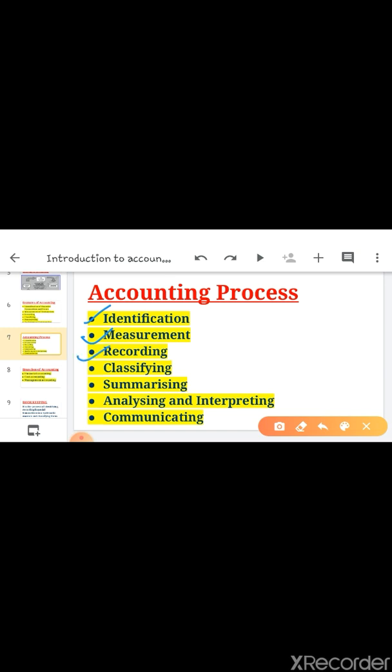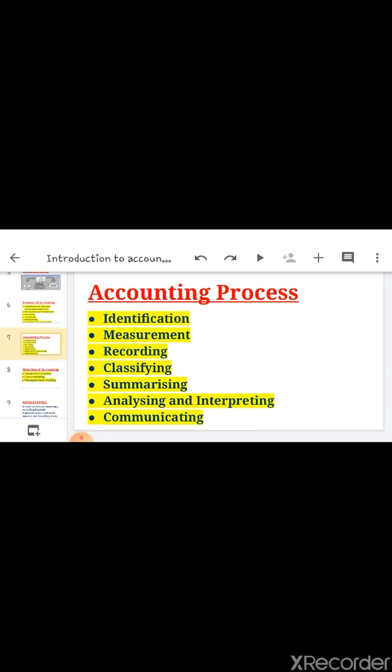Third is recording of business transactions, classifying them in a separate account or into a ledger. Then summarizing, analyzing and interpreting, and at the end communicating to its users. These are the accounting process also. Okay, this is the meaning of accounting, these are the features of accounting, and these are the process of accounting.